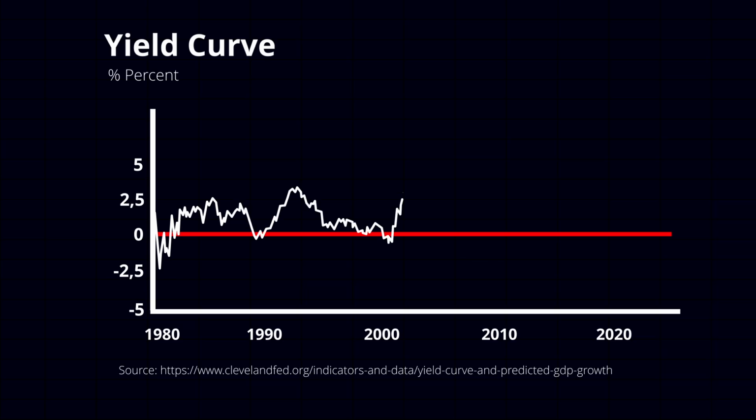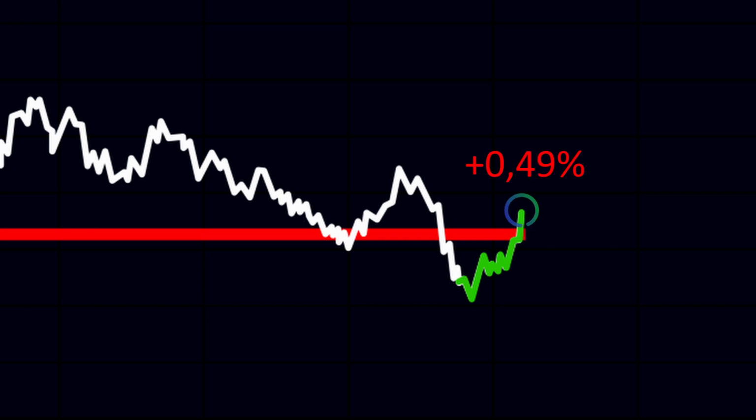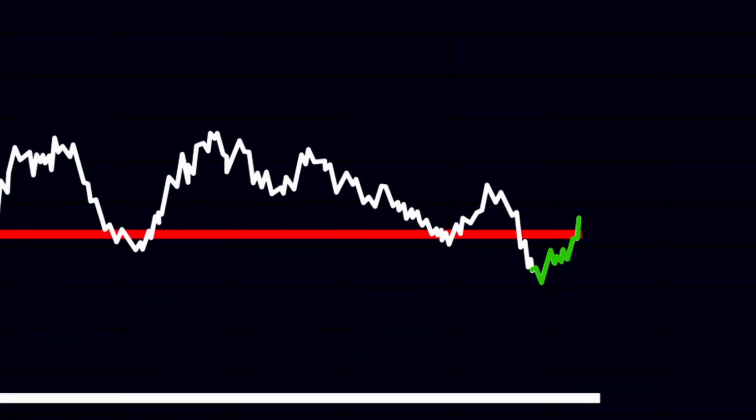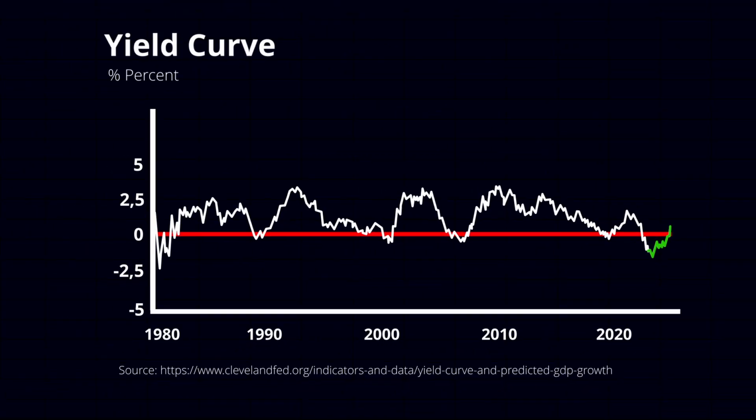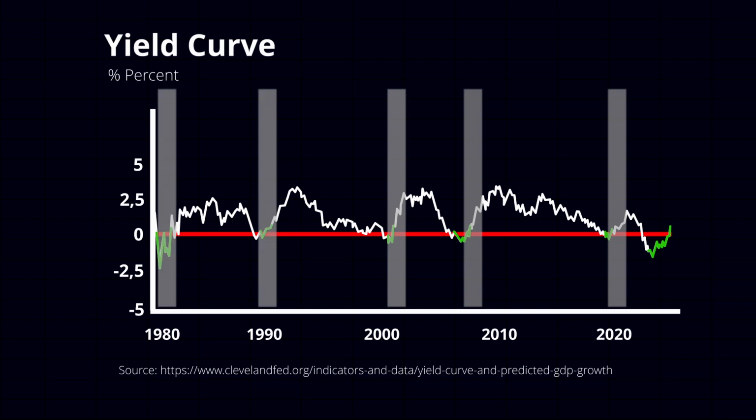Another important indicator is the yield curve, especially when the chart is starting to show an inverted yield curve, as it is doing now. The yield curve is inverted when the short-term interest rates are higher than long-term rates. So the inverted yield curve is unusual and often seen as a signal for an economic recession ahead. As history also shows, the yield curve always started to invert shortly before or during a recession.